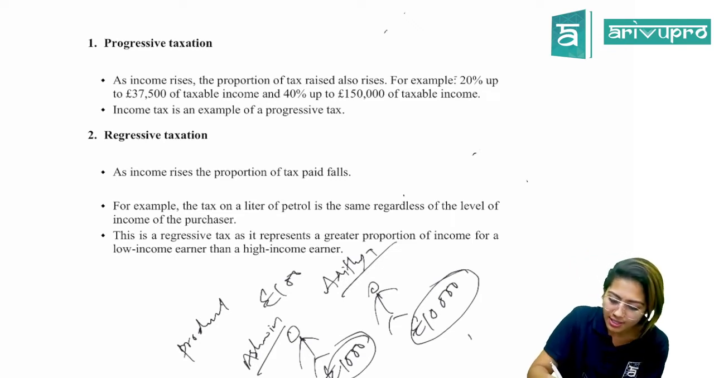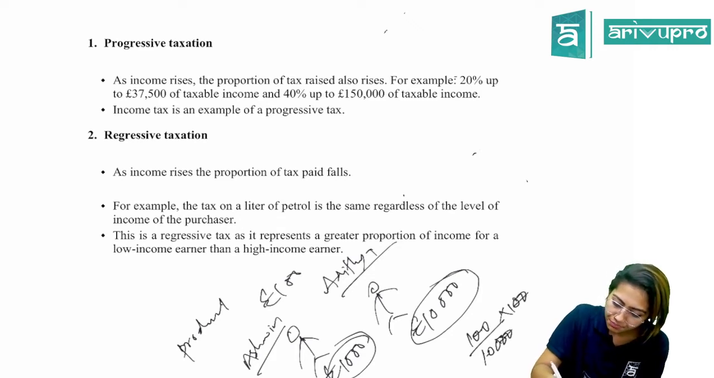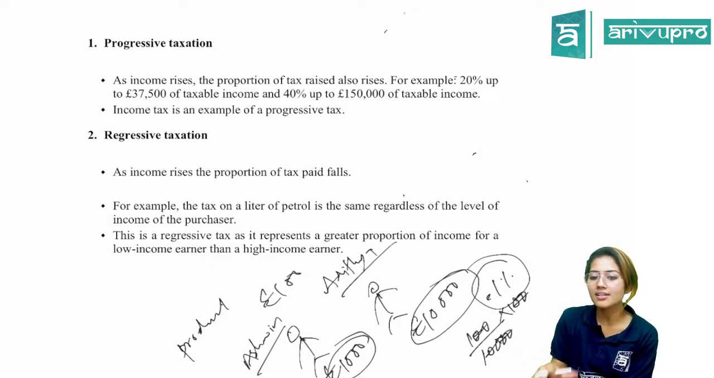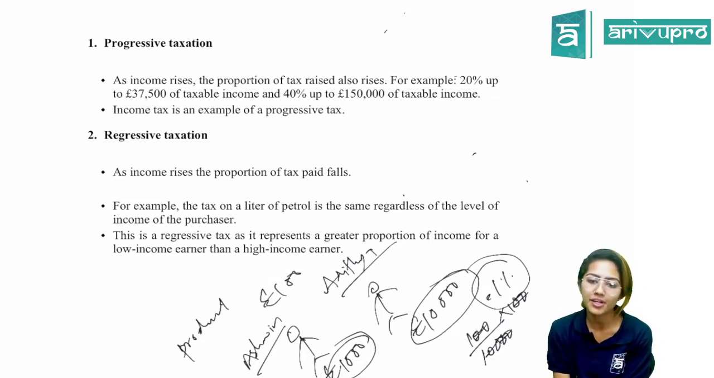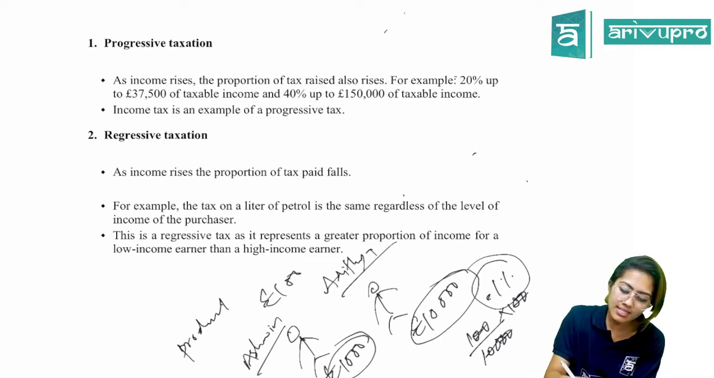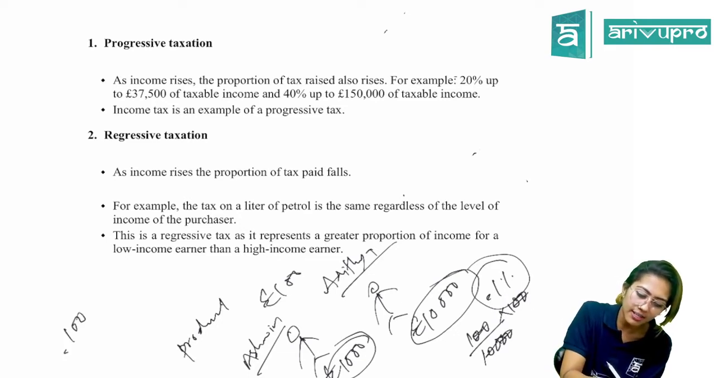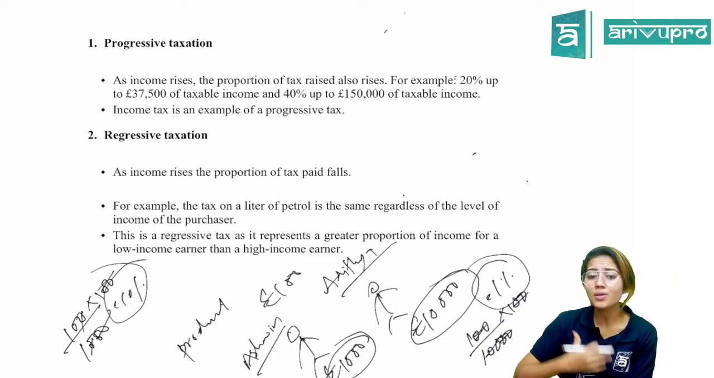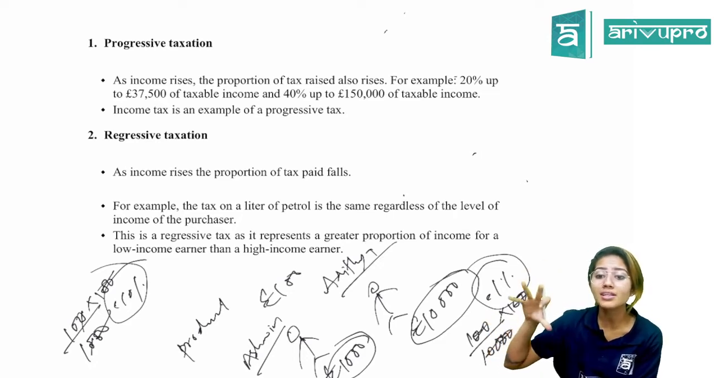If you calculate, you can see 100 by 10,000 into 100. So what is the answer? 1%. So out of Aditya's income, 1% goes towards this particular tax payment. But when you consider Ashwin, it is 100 divided by 1,000 into 100. Then what does it become? 10%. So out of his income, Ashwin is making the tax payment with regard to 10%.